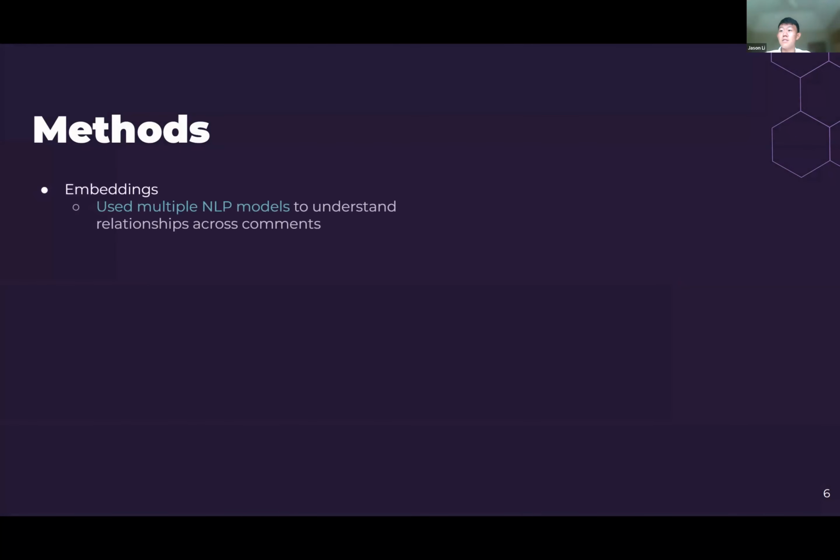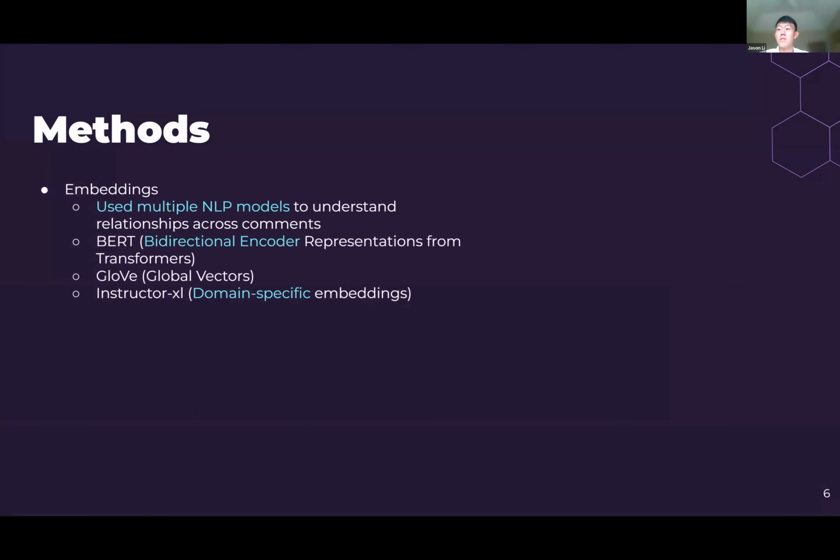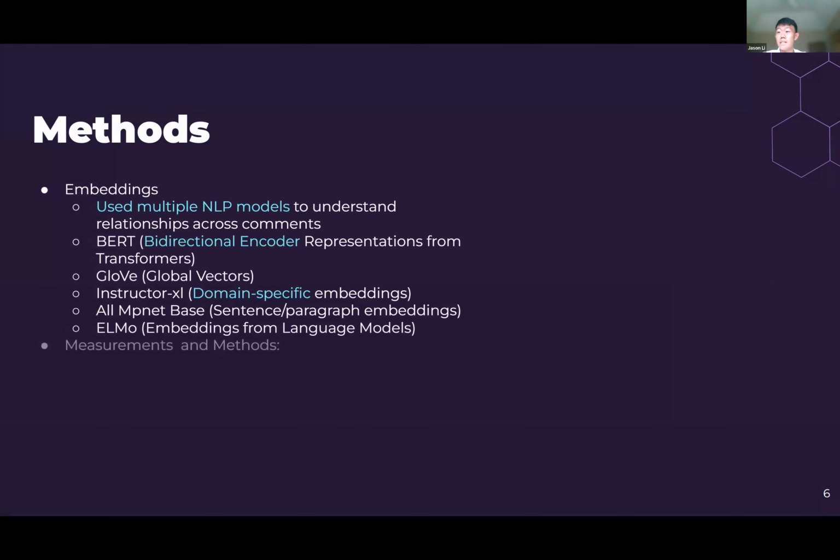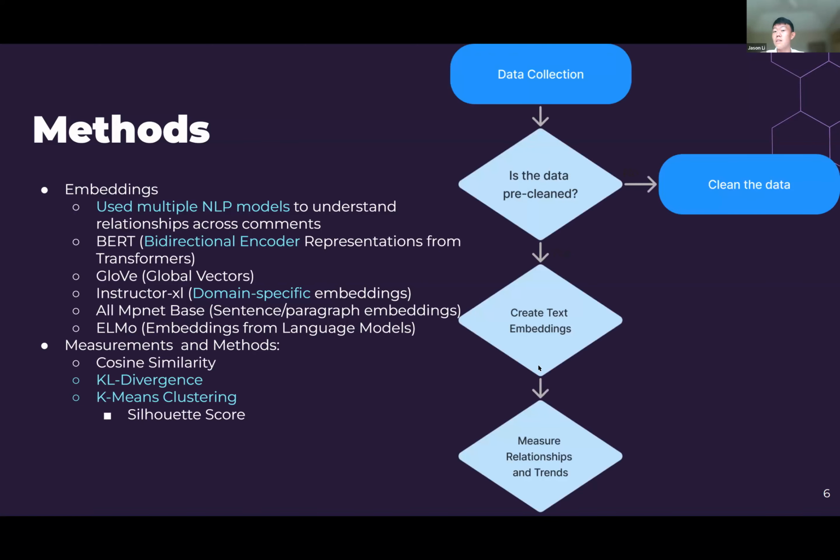Okay, so the first step we had to do was embed text. For this, we researched and experimented with multiple NLP models. We used many, but probably the most important ones to take away are BERT and Instructor XL. To test the usefulness of such models, we use measurements and methods like cosine similarity, which is used to determine text relatedness, KL divergence to determine how opinions can change over time, k-means clustering to determine the sentiments and how opinions can cluster together, and silhouette score, which is part of clustering, to determine the quality of clusters.